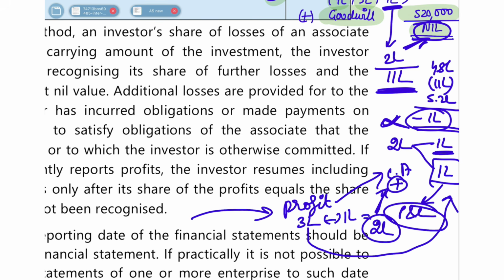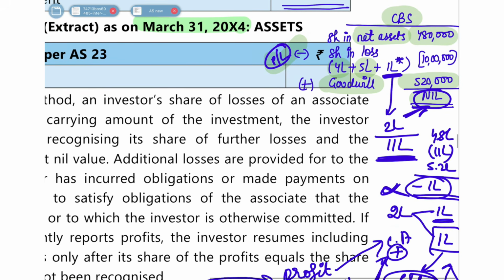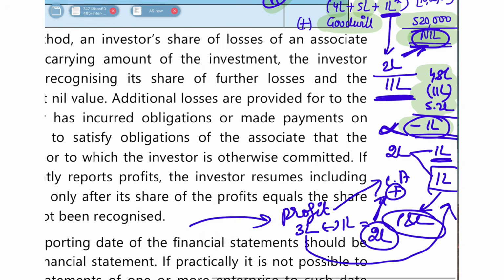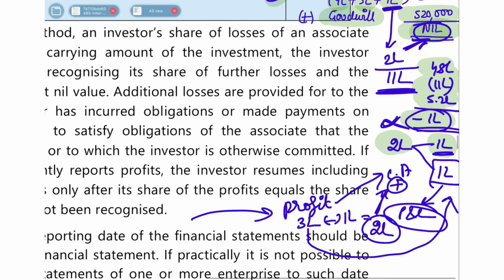So let me repeat this again. In the current year, what has happened? In the current year, if you take the loss directly, you will get a negative figure of 1 lakh rupees as carrying amount. You cannot have your carrying amount as negative. So what you do is, only 1 lakh rupees you reduce from here and you show your carrying amount as nil. So in the loss of total 2 lakh, only 1 lakh we were able to adjust. The remaining 1 lakh, we'll charge it to the P&L account. Okay. So this is the case until now.